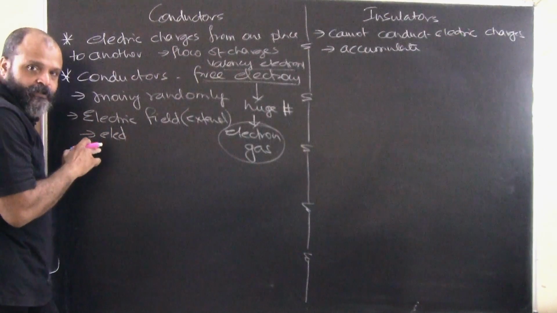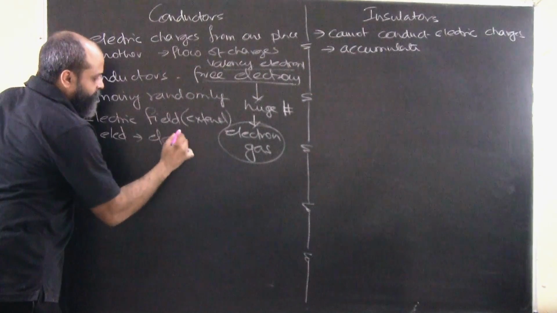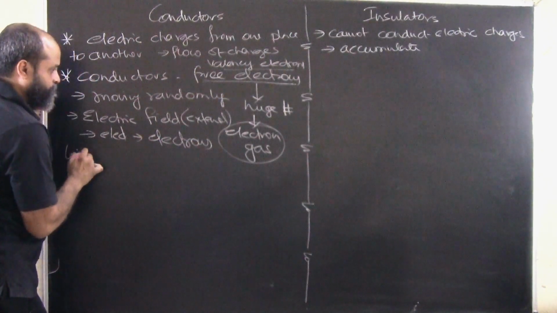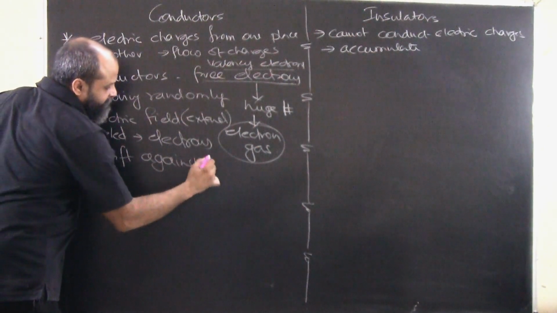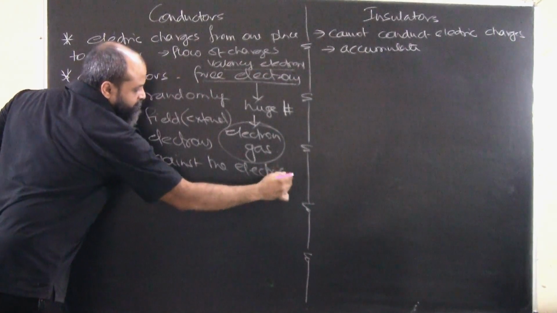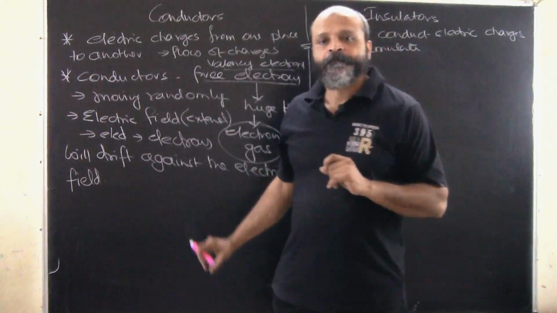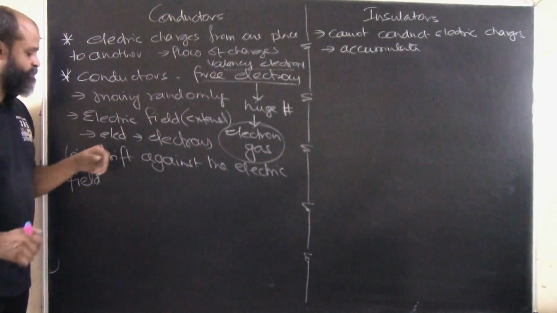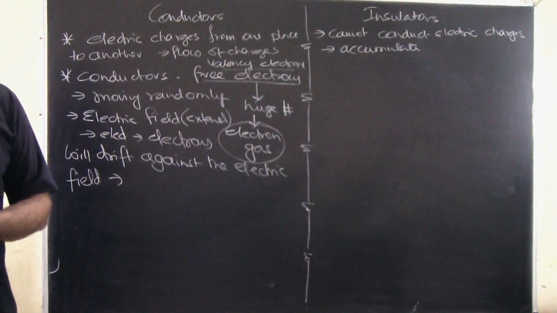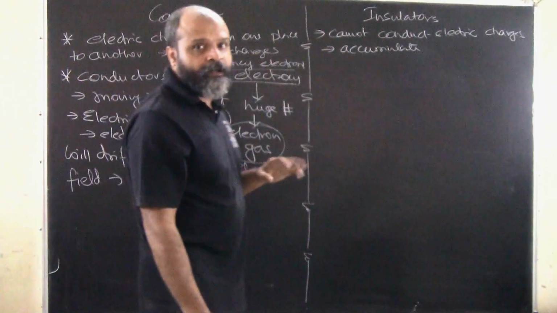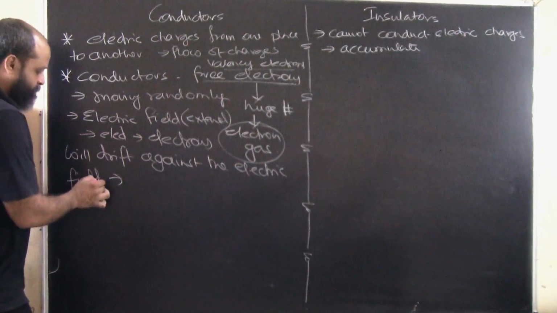When you subject a conductor to an external electric field, what will happen? These electrons will drift against the electric field. See, these electrons do not come out of the conductor under normal circumstances, but they drift against the electric field.